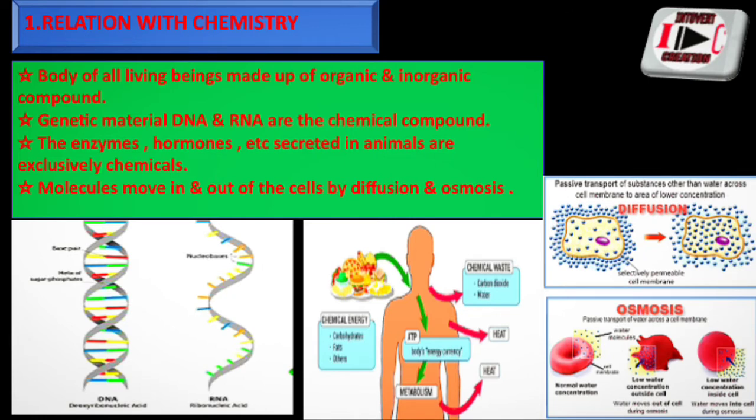And second one is genetic material. DNA and RNA are chemical compounds. Third one is enzymes, hormones, etc., secreted in animals, which are exclusively chemicals. Fourth one is molecules move in and out of the cell by diffusion and osmosis.